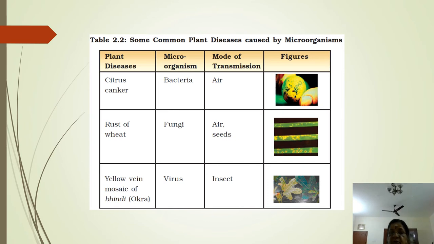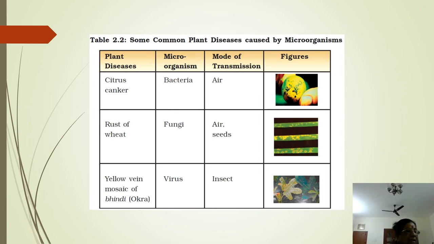Red rot of sugarcane is a fungal disease. Rice tungro disease is caused by tungro viruses. So the additional examples I am giving are crown gall, rice blast, Panama wilt, red rot of sugarcane and rice tungro disease. These are also plant diseases attacking different types of plants. I hope you could follow this.